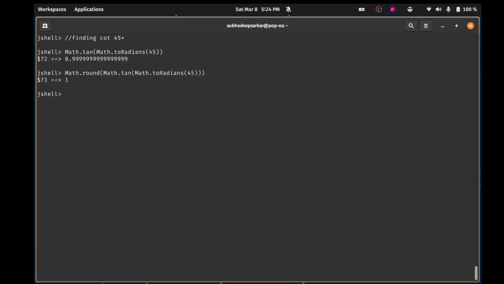It is giving you 1, right? Perfect. So if I want the reciprocal of it, I would simply say 1 by this. This is cot. Simple. That's it. Got it?